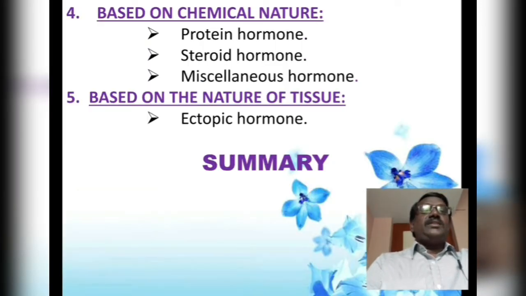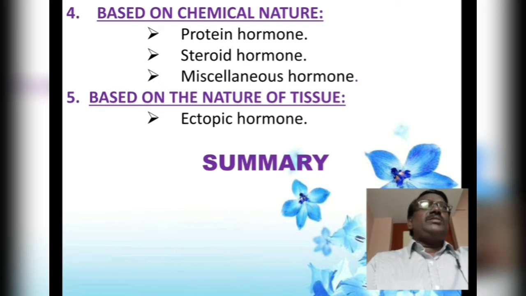The fourth classification of the hormones is based on their chemical nature. Based on the chemical nature, the hormones are classified into three types. One is protein hormones, the second is steroid hormones, and the third is miscellaneous hormones. Let us see the protein hormones. The protein hormones are further classified into two types: peptide hormones and polypeptide hormones.